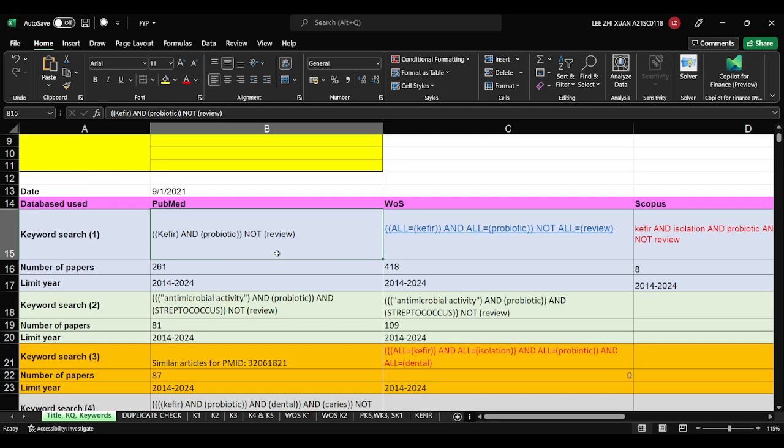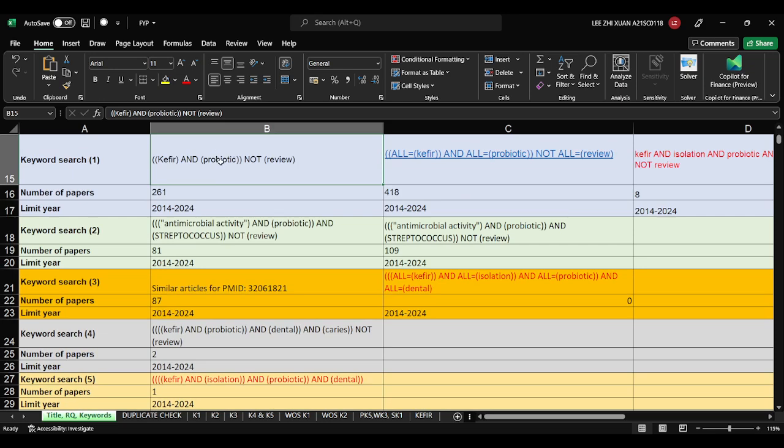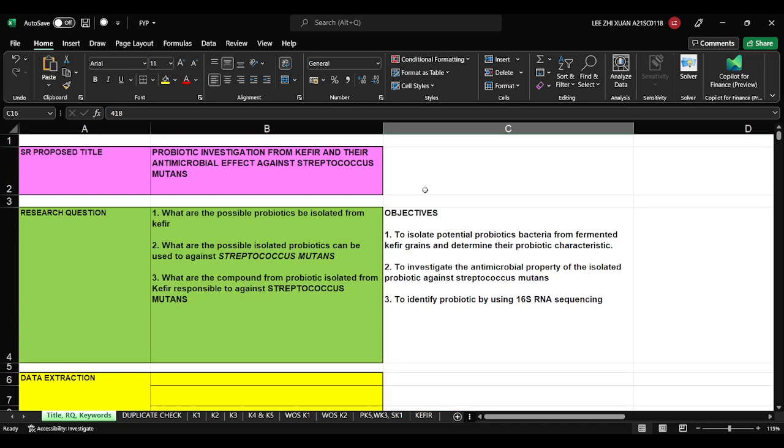If you type a general keyword like probiotic only, you will get 1,000, maybe 2,000 or 3,000 papers. If you get 2,000 or 3,000 papers, you cannot read them, right? Same for me. So you need to have very specific keywords to narrow down the search, so that you only get 200, 400 papers like that. If you get more than 1,000, then your screening process is very difficult.